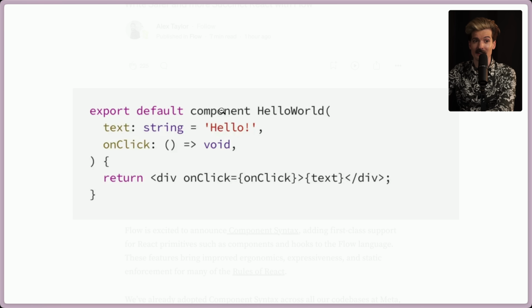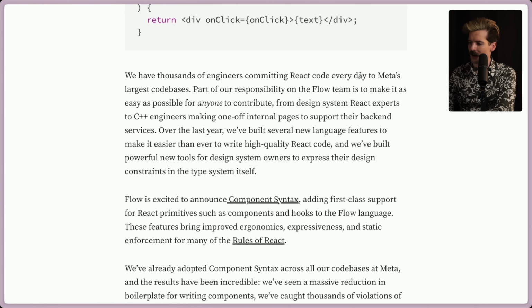Very interesting. We have thousands of engineers committing React code every day to Meta's largest code bases. Part of our responsibility on the Flow team is to make it as easy as possible for anyone to contribute, from design system React experts to C++ engineers making one-off internal pages to support their backend services. Over the last year, we've built several new language features to make it easier than ever to write high-quality React code. And we've built powerful new tools for design system owners to express their design constraints in the type system itself. This is a really cool piece here. There's a lot that makes this interesting, but y'all will get it as we go through.